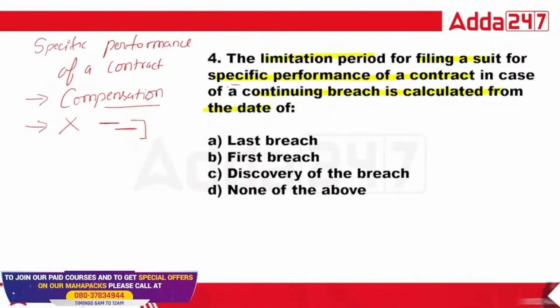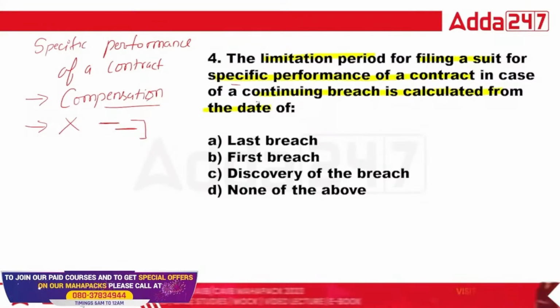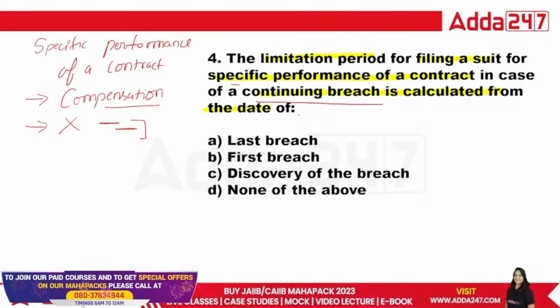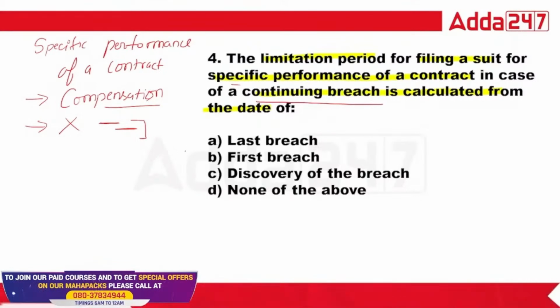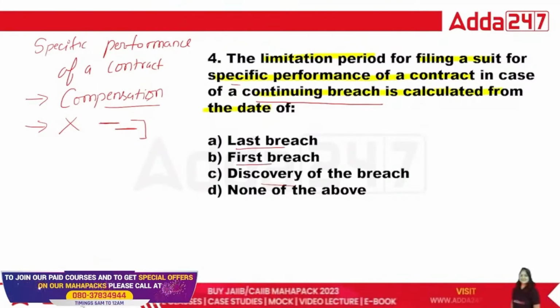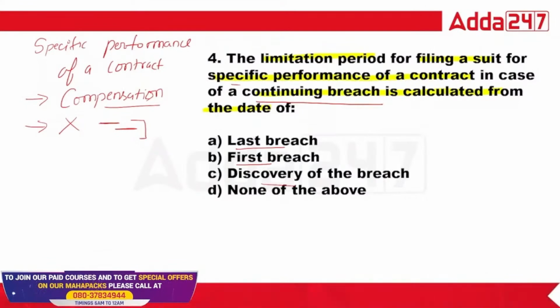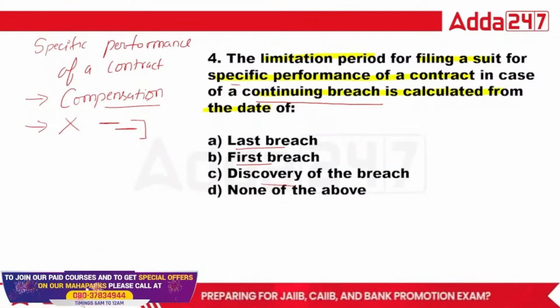So in this question, it was asked that the limitation period for filing a suit for specific performance in the case of a continuing breach is calculated from which date. So when will it be calculated? It will be calculated from the last breach of contract, from the first breach, from the discovery, or none of the above. Yes, guys. What is the right answer?